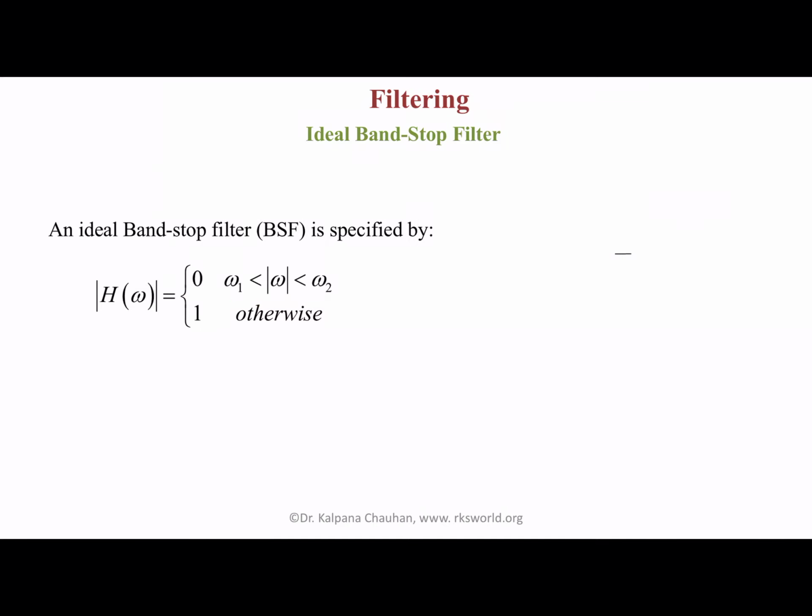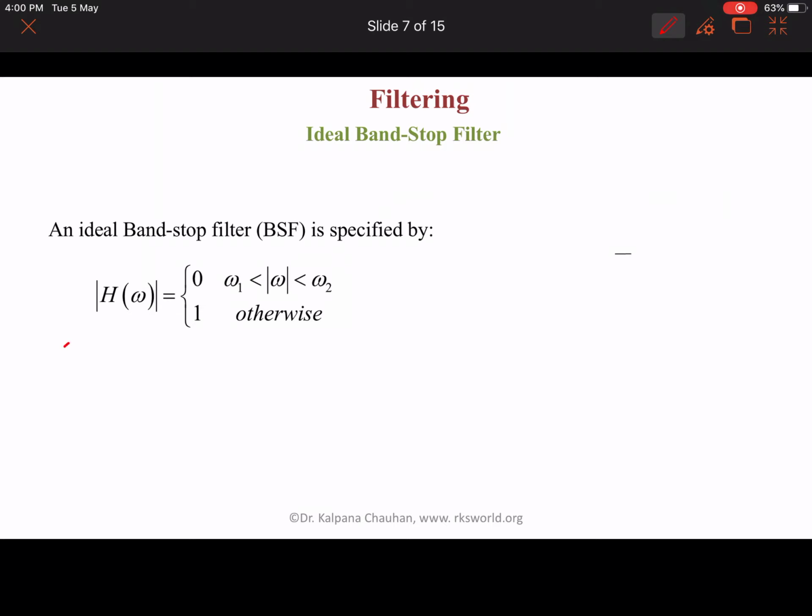Next is the ideal band stop filter. An ideal band stop filter has a response H(omega) that is 0 for a particular frequency band and 1 otherwise, meaning it stops a particular band of frequencies.